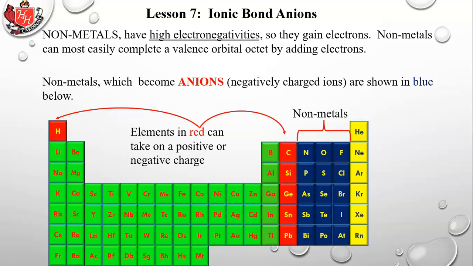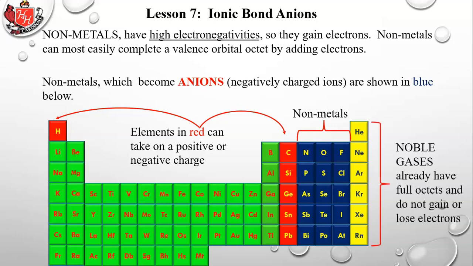So even though they're nonmetals technically, we don't count them as nonmetals for the purposes of bonding. The word is inert, and I should have put that on the slide. I-N-E-R-T, inert. It means they really don't want to bond with anybody. They don't want to add electrons. They don't want to lose electrons. Noble gases already have full octets and do not gain or lose electrons.